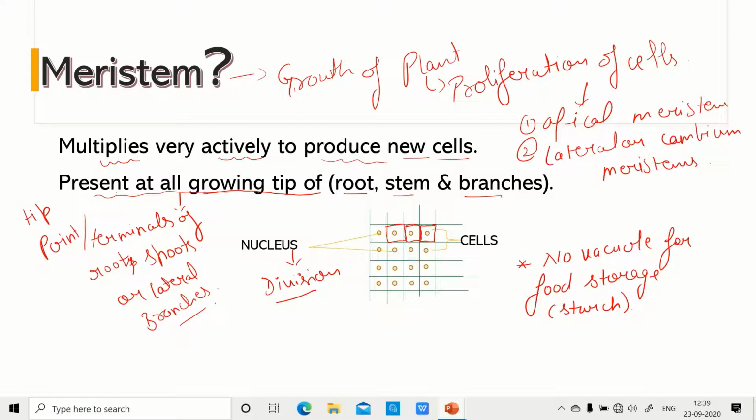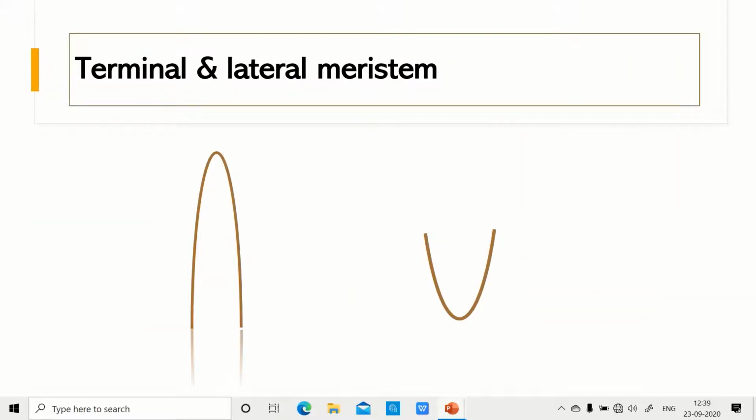So now let's discuss the classified meristems, that are terminal, or we call it the apex or apical meristem, and lateral meristem is for cambium.